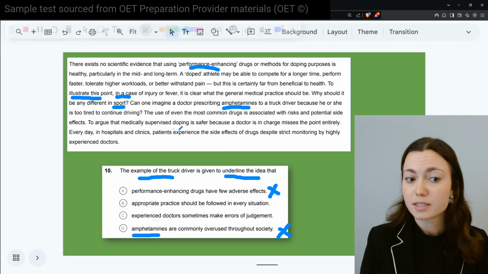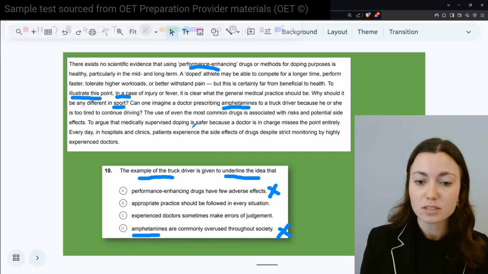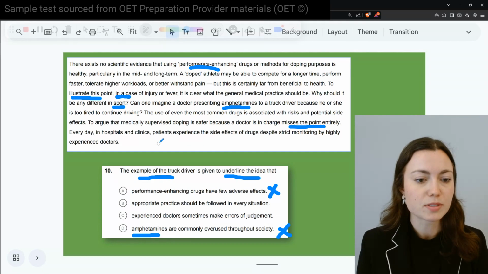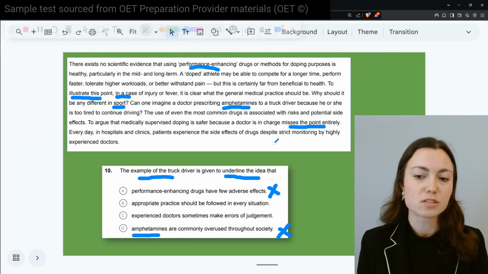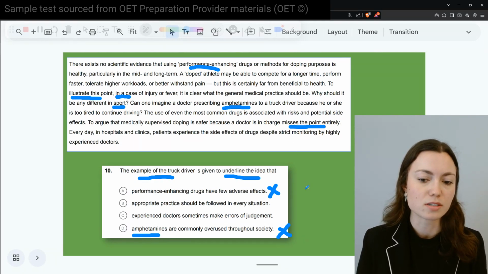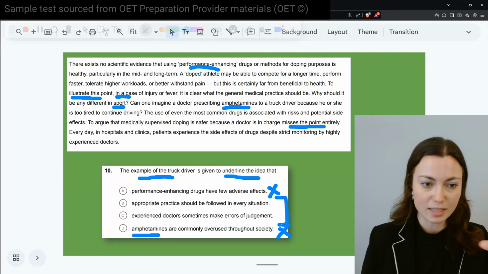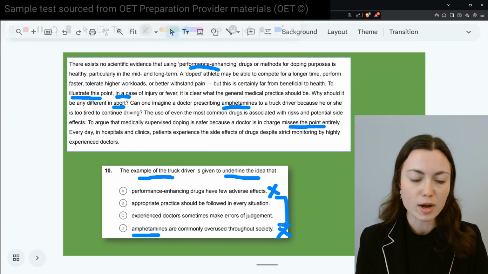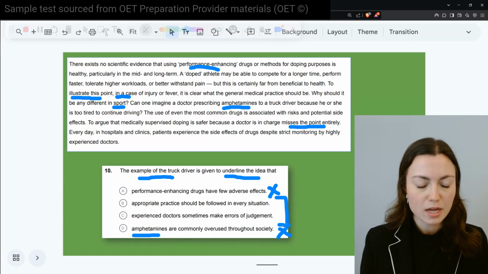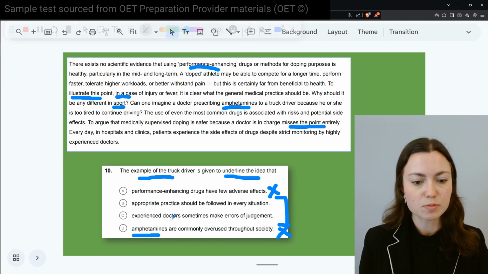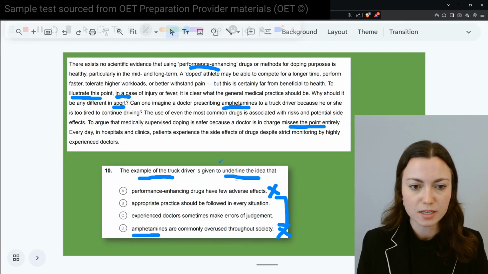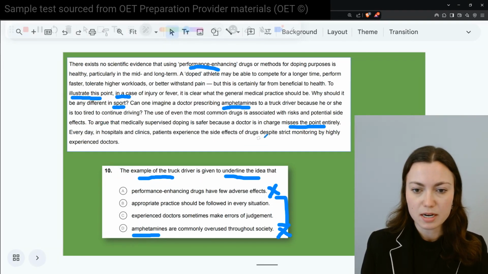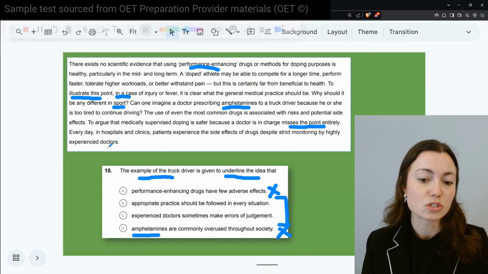Then we have to argue that medically supervised doping is safer because a doctor is in charge misses the point entirely. Every day in hospitals and clinics, patients experience the side effects of drugs despite strict monitoring by highly experienced doctors. So in that paragraph alone, in the four or 5 sentences there, we have enough to point out one of these over the other. So if you chose C, be careful. Experienced doctors sometimes make errors of judgment. We do see this language here where it's saying patients experience side effects despite strict monitoring by highly experienced doctors.